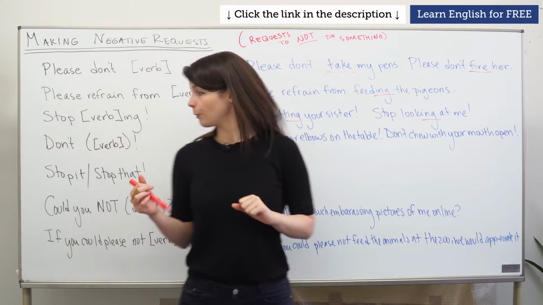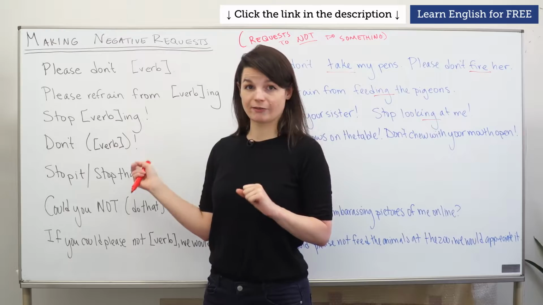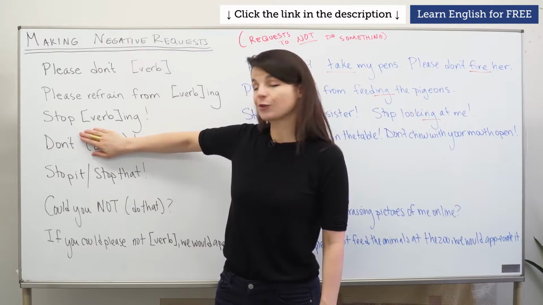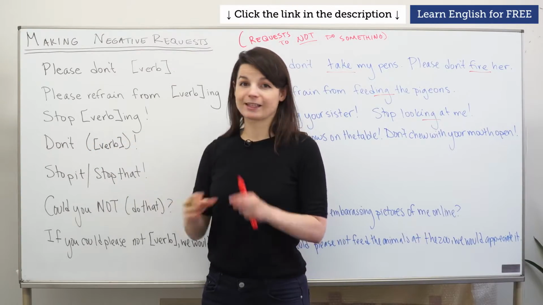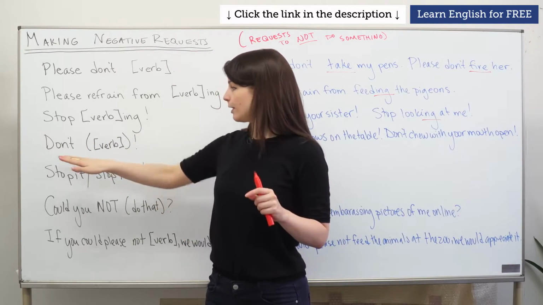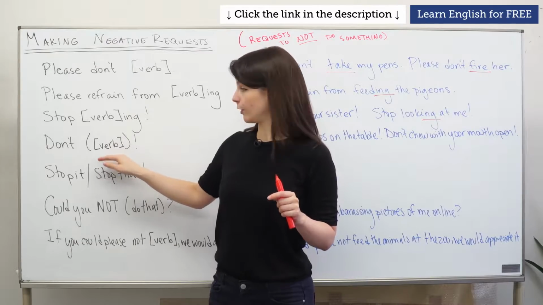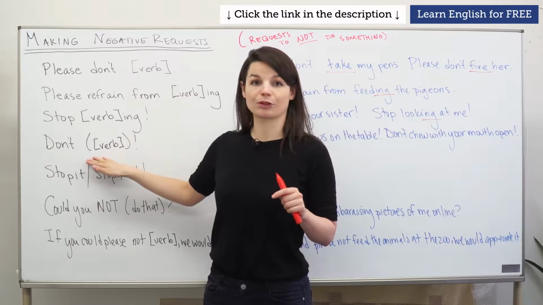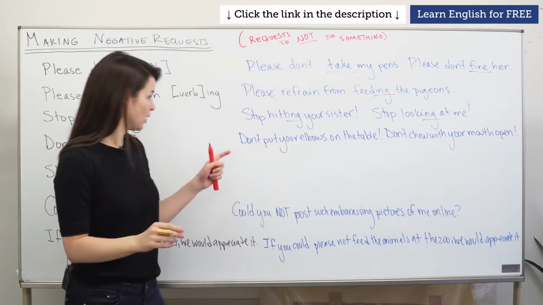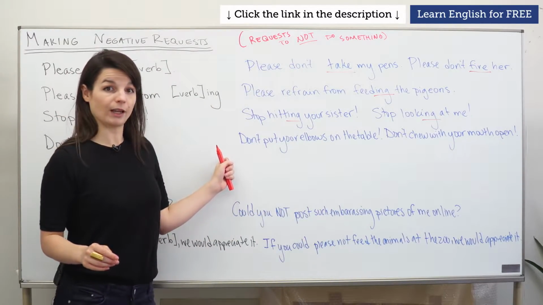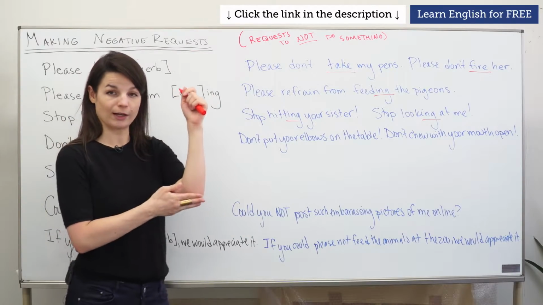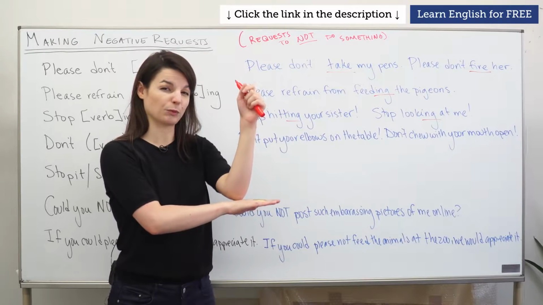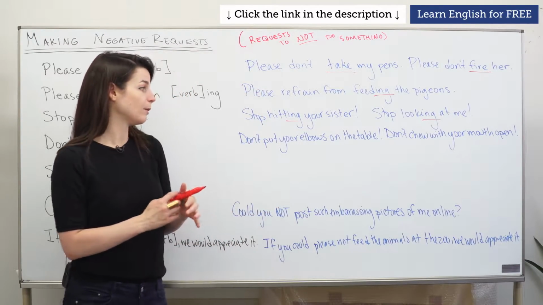Okay, let's go to another one. Don't plus a verb. Sometimes if the verb is very clear, if the action is very clear, we drop the verb and we extend this don't sound. Let's look at some examples with a verb first. Don't plus a verb. It's just like please don't verb, but even more direct, more casual. Don't put your elbows on the table. Elbows, remember this part of your body, and putting it on a table, like at a dinner table, for example, is considered rude. So don't put your elbows on the table.